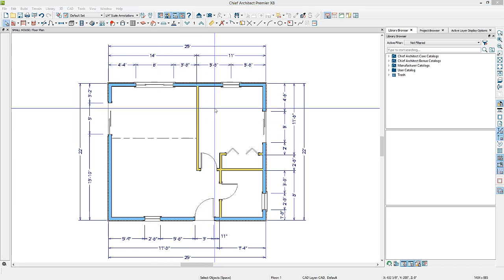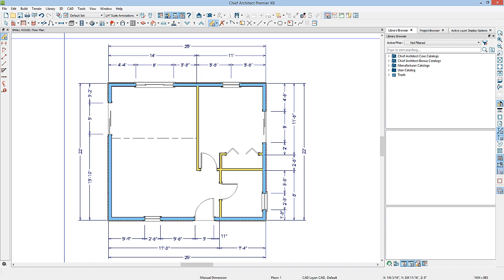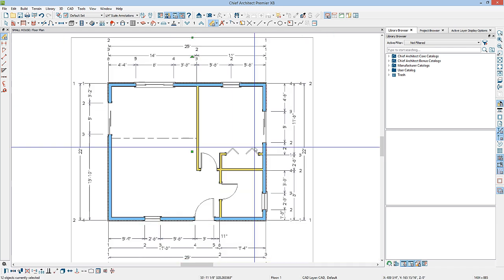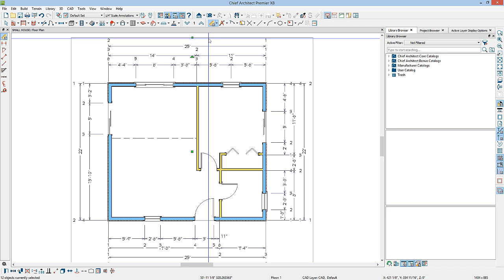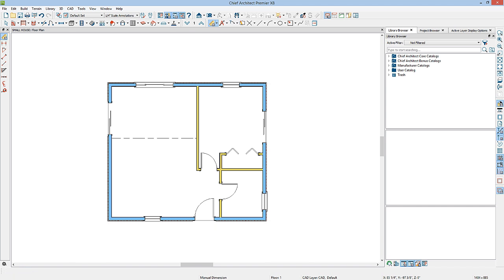A quick way to remove all of the automatic dimensions is to activate your Manual Dimension tool. Then hold down your Shift key and click and drag a box around all of the dimensions. With the Dimension tool active, it'll only select dimensions on your screen. Then you can delete them by using your Delete Objects tool.